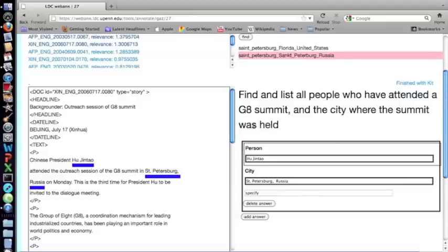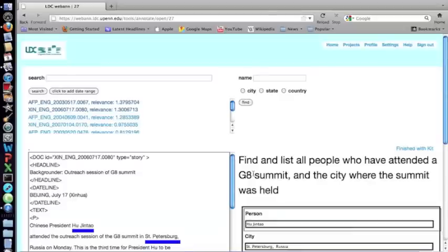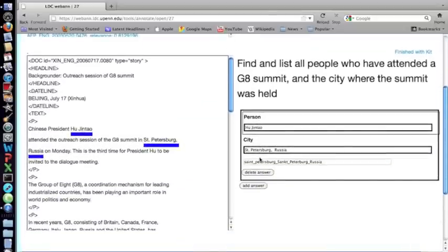And I'll just scroll down and I'll click in the specify box, and I'm going to hit enter. The page refreshes, and now the GPE is specified as St. Petersburg, Russia. So I've now annotated a full answer for this question.